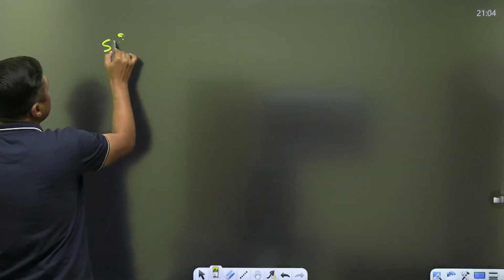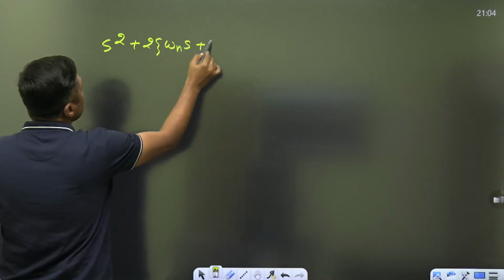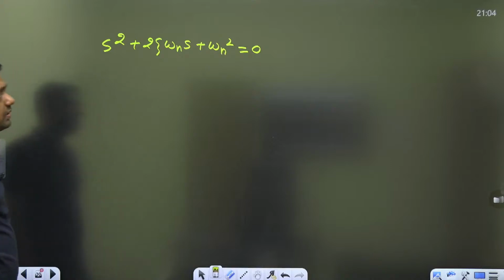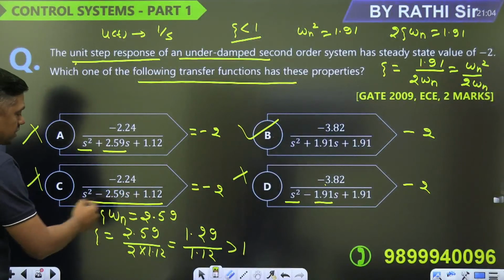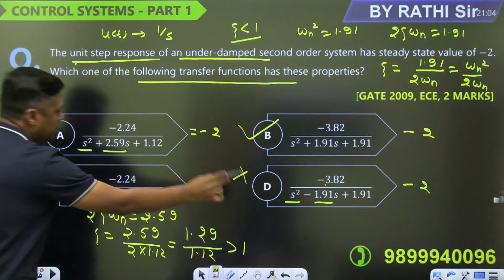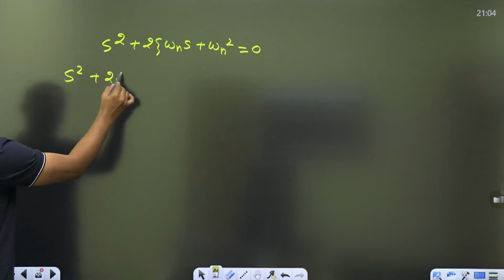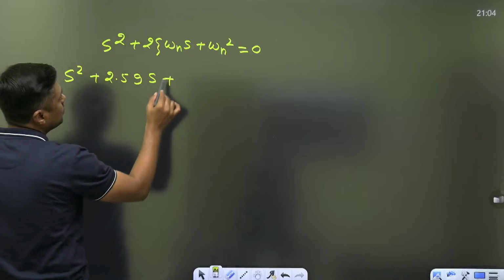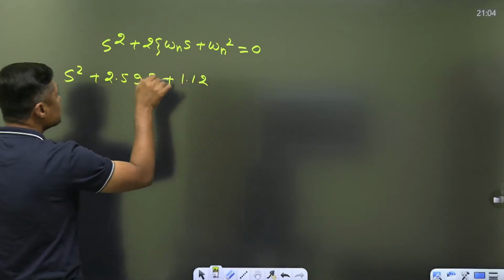s square plus 2 zeta omega n s plus omega n square is equal to 0. That is the characteristic equation. Now what are the characteristics? This is unstable because all the coefficients should be of same sign, so no need to check. Here you have s square plus 2.59 s plus 1.12. This is the value of omega n square.